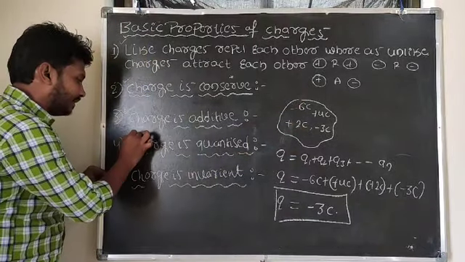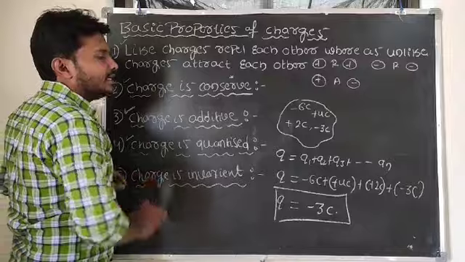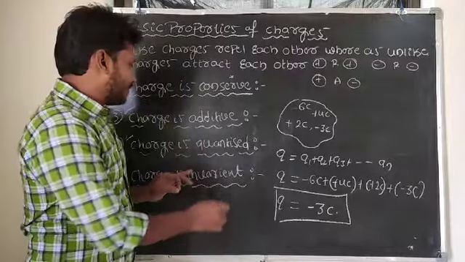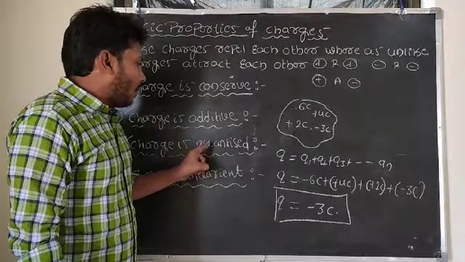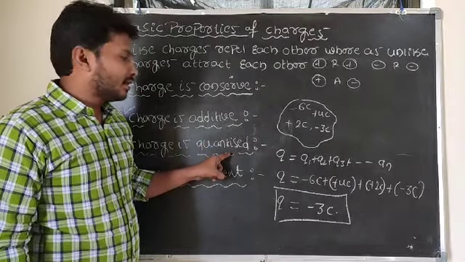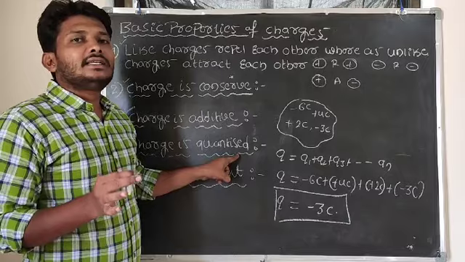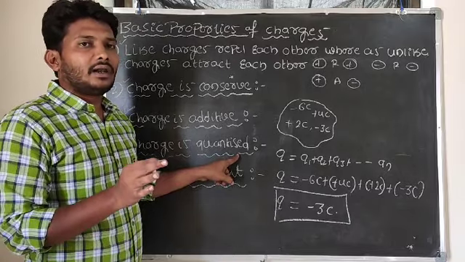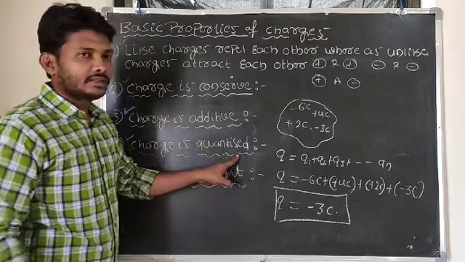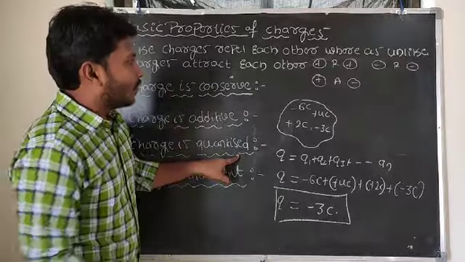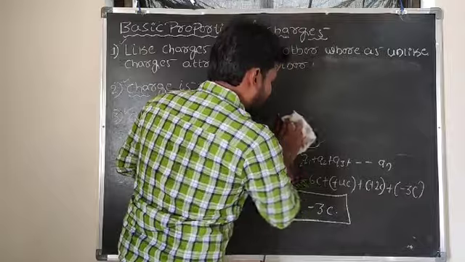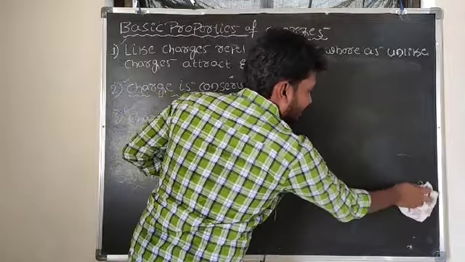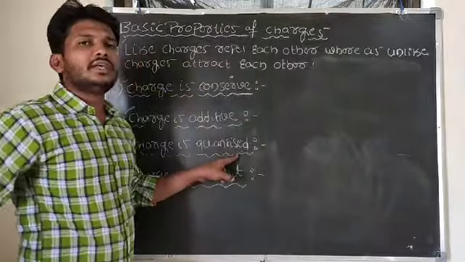The next property is that charge is quantized. It is a special property. What is quantization of charge? Quantization of charge means the charge on a body is equal to an integral multiple of the charge on the electron. What does it mean that the charge on the body is equal to an integral multiple of the charge on the electron?